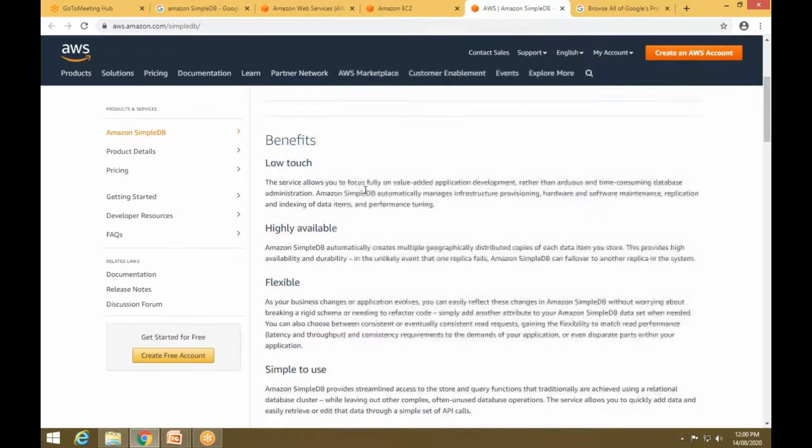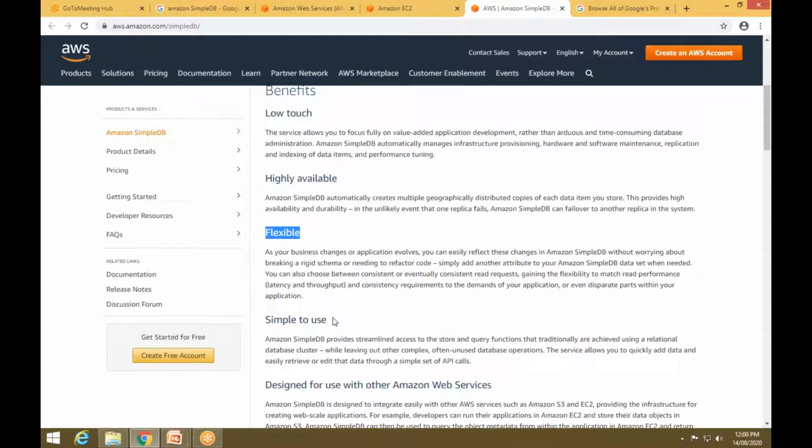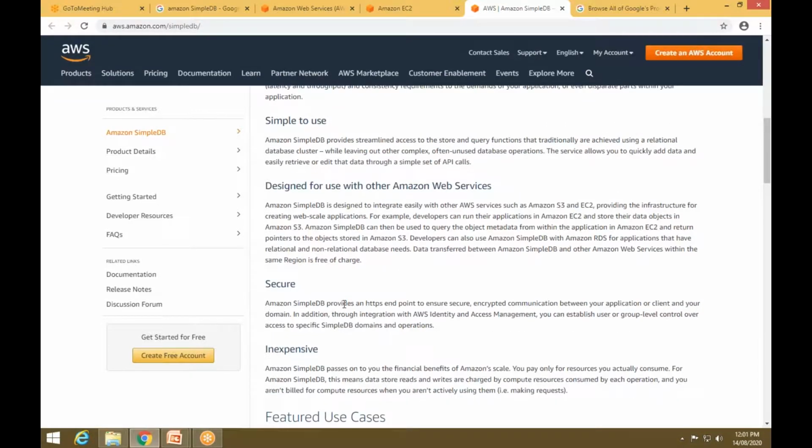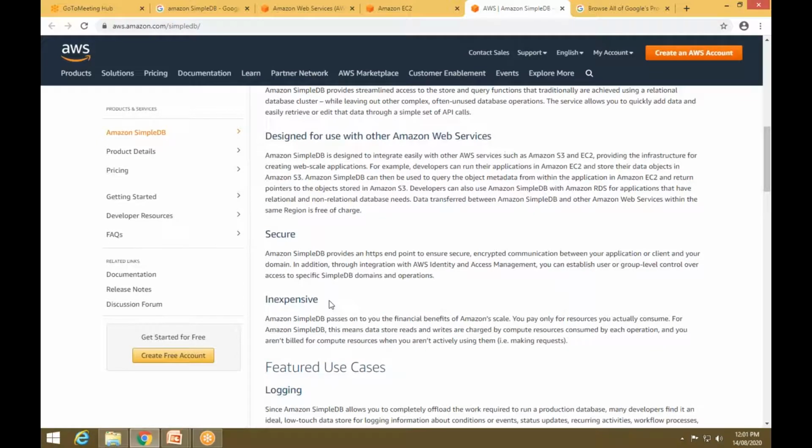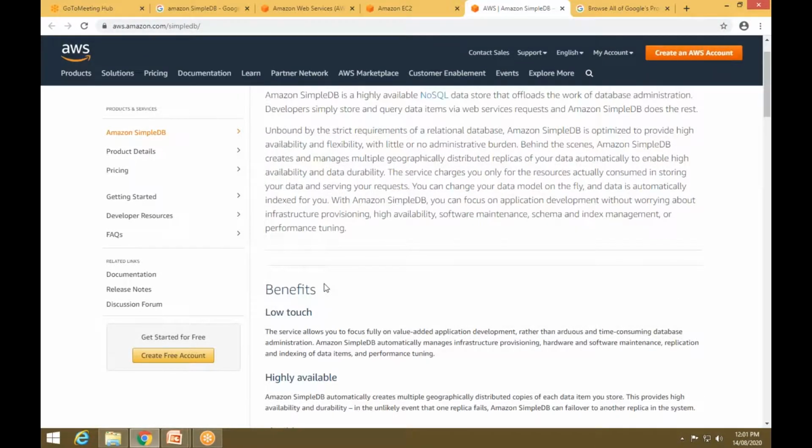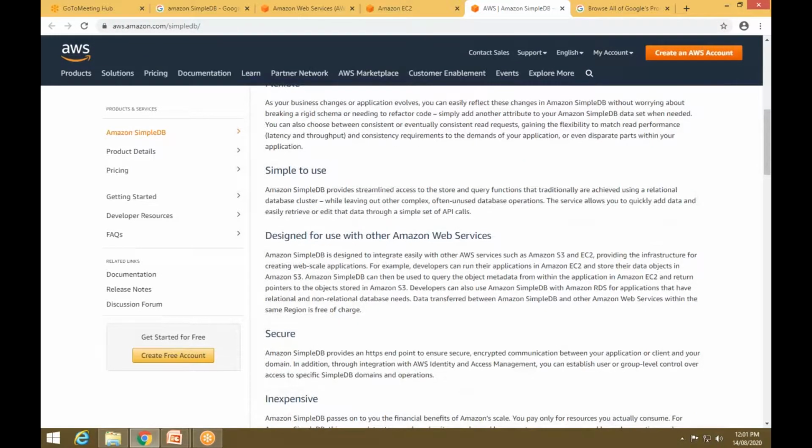Now what are the benefits of Amazon SimpleDB? It is low touch and has high availability. Then it is flexible, simple to use, secure, and inexpensive. So these are the benefits of Amazon SimpleDB.